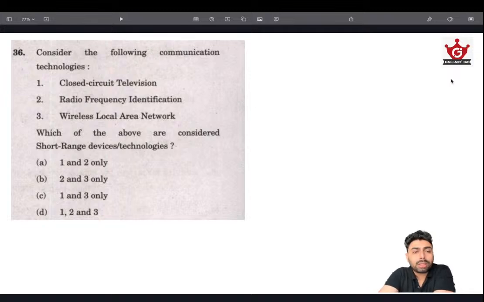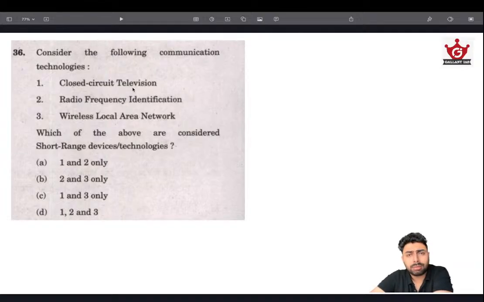Consider the following communication technologies. Which of the following are considered short range devices? From the name itself we can say that they are short range, very unlike our mobile signals, which are long range. We can call anybody across the state or a country or even the world. So that's a very long range technology. What would be a short range technology?